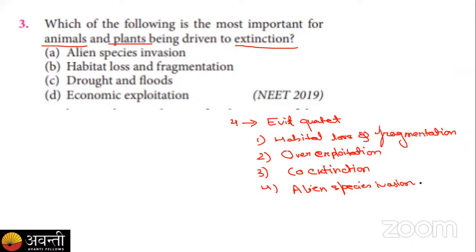So these are the 4 main causes behind the loss of biodiversity. And among these 4, we know only habitat loss and fragmentation is the major reason behind the extinction of animals and plants. So yes, we can say the answer to this question is option B, that is habitat loss and fragmentation.